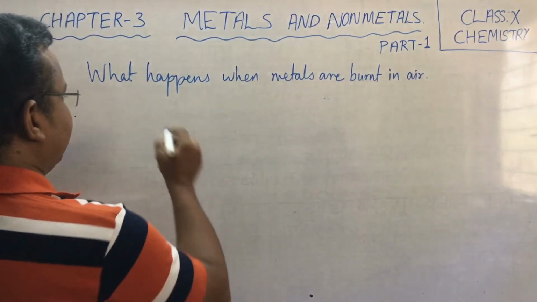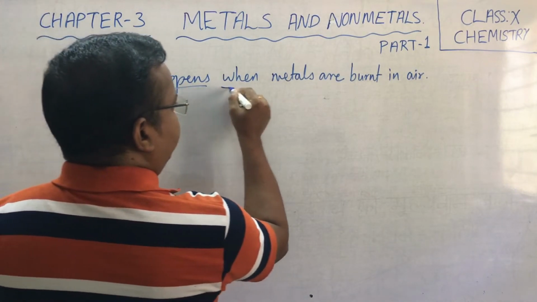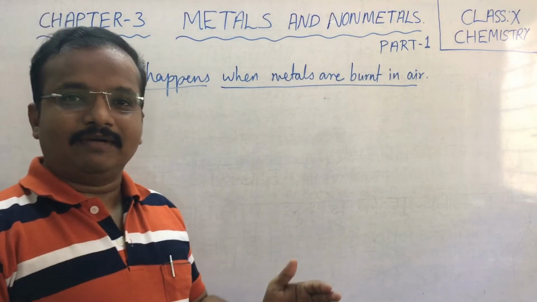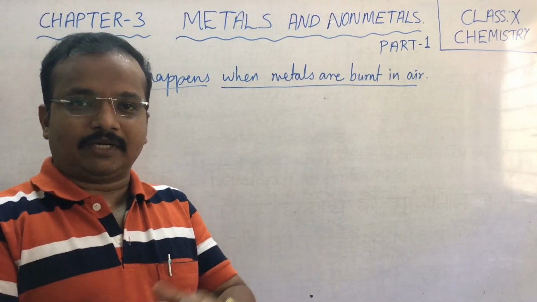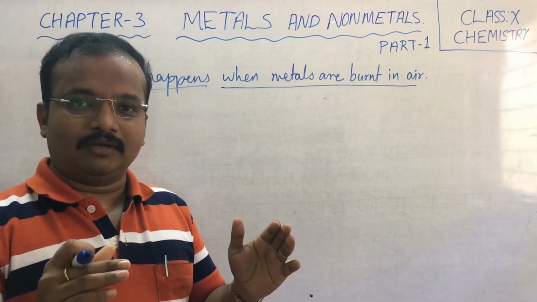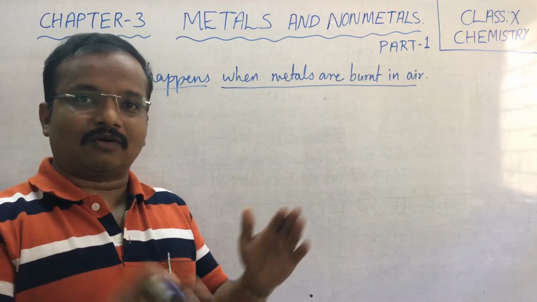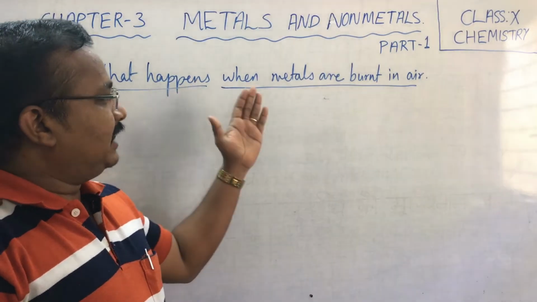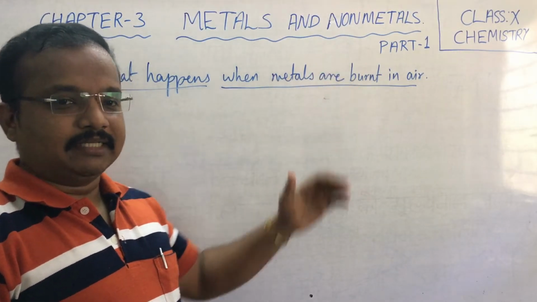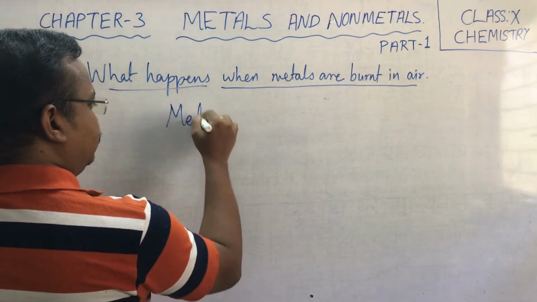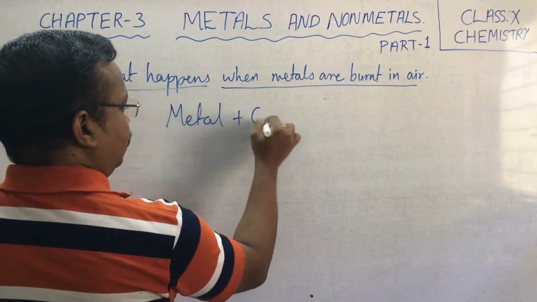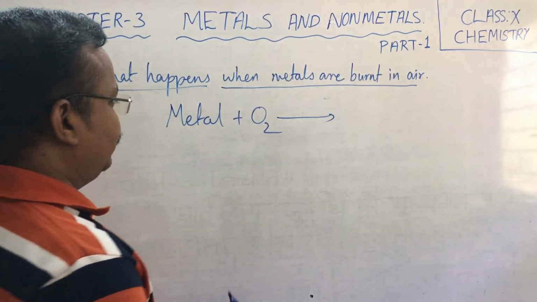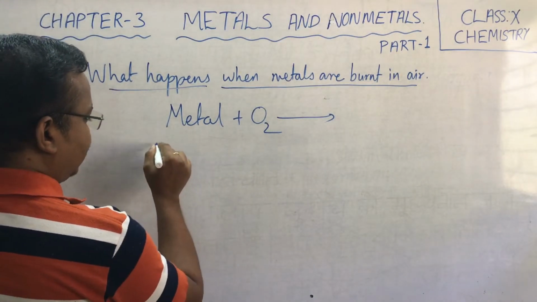Children, next we shall see what happens when metals are burned in air. So far we have discussed how a particular substance like a metal or non-metal looks. Those are called physical properties. Now, how do they react when burned in air? Burning in air means reacting with oxygen. Let us take an example of magnesium ribbon.